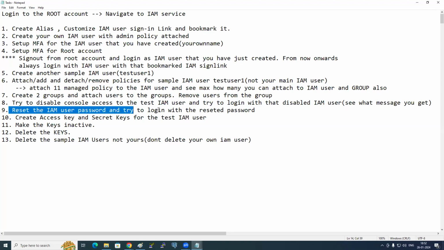Reset the IAM user password and try to log in with the reset password. Create access keys and secret key for the test IAM user. Make the keys inactive. Finally, delete the keys and delete the sample IAM user, not yours. Don't delete your own IAM user. You have to delete the test one, not your own. Will you be able to do this? Easy, no? This is how we do practicals till the end of the course.